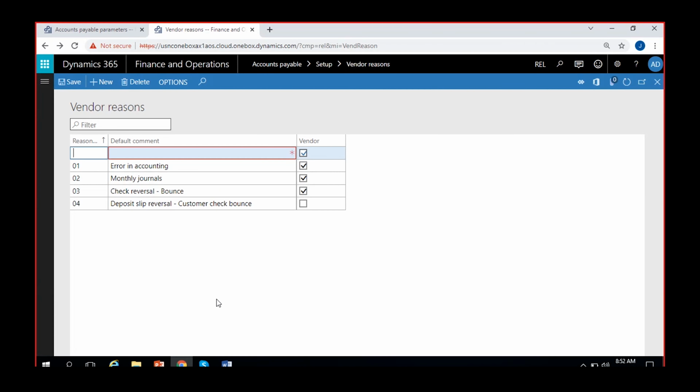Anything you can create. Credit note journal, you can say something. So you can create any other things if you want within the vendors. Reason codes: these are the financial reason codes we have created in the general ledger module, also in the bank module, where we have linked the vendors as well. So these are applicable for the vendors too.